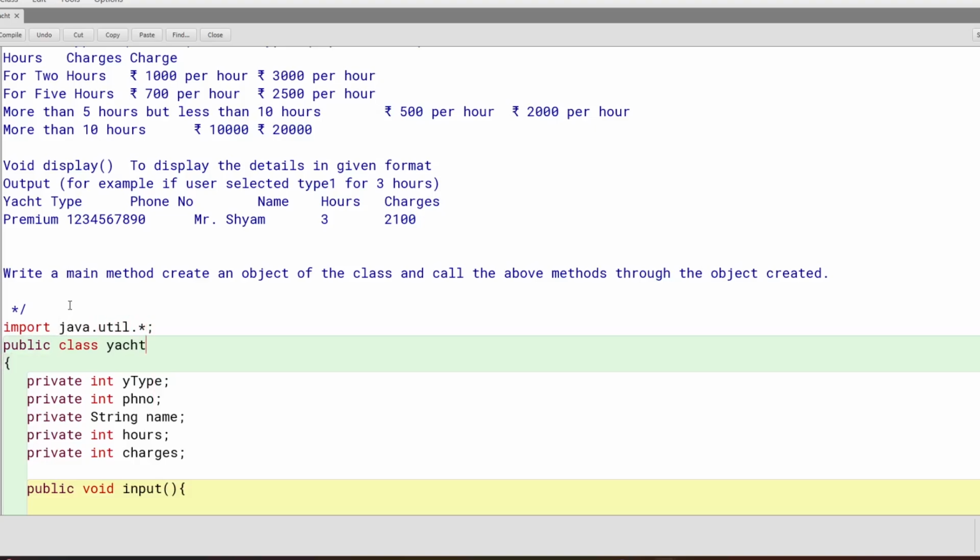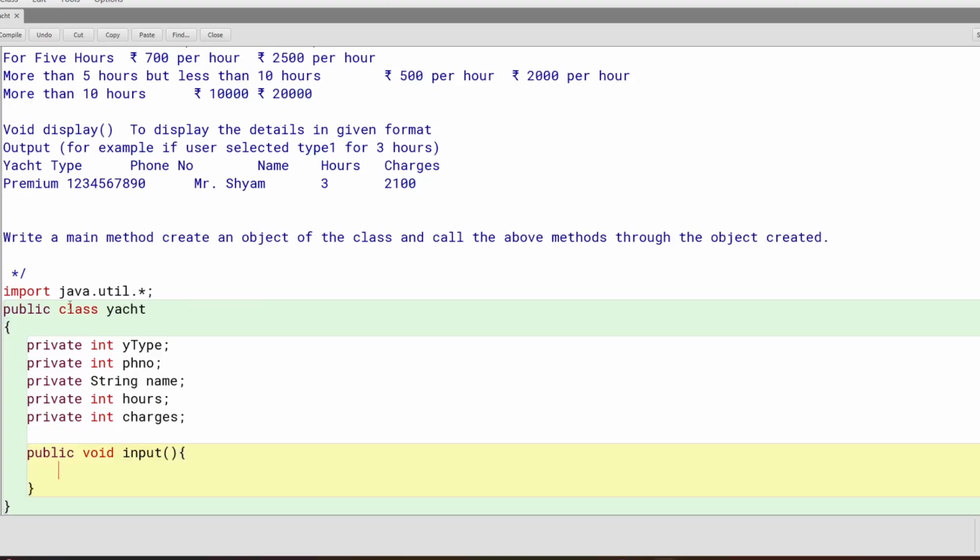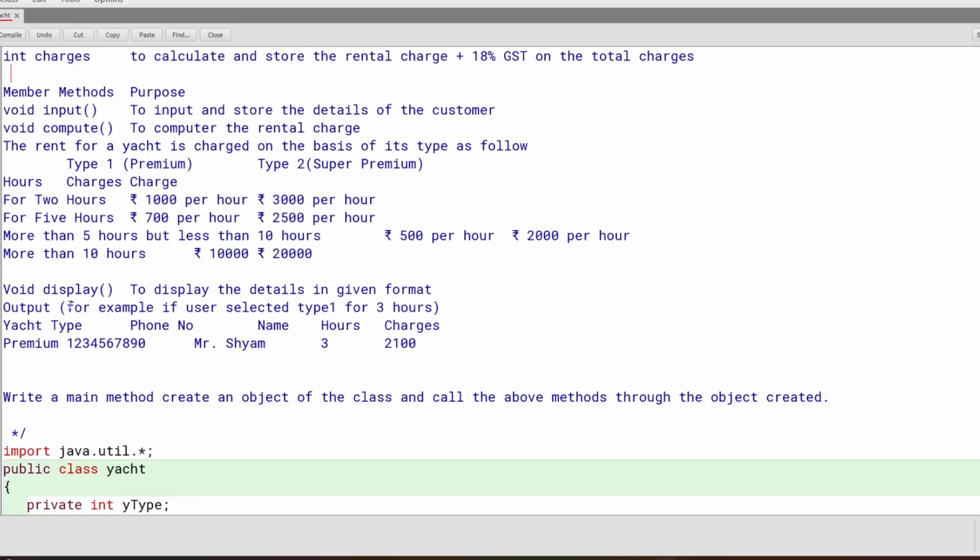I don't think we'll need lang because we are not going to use any of the character functions. I think we need scanner only in input, because only in input we are going to ask for everything.